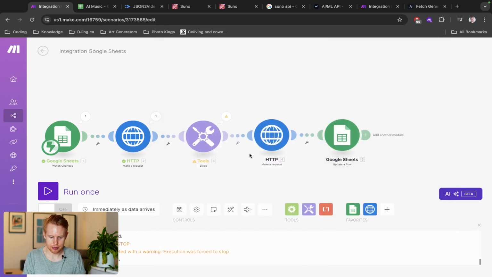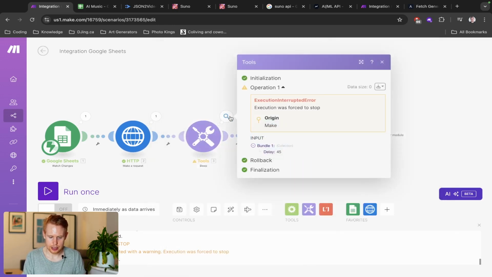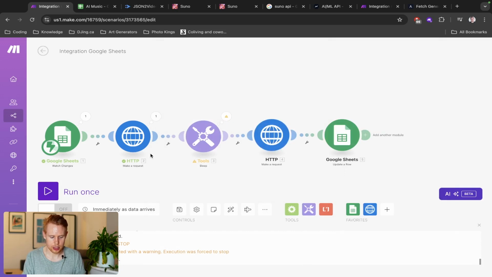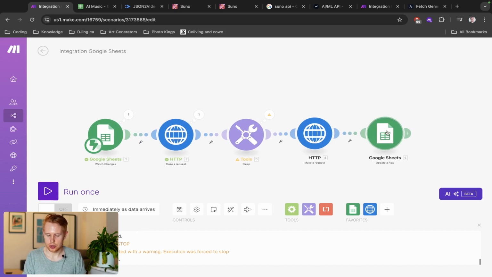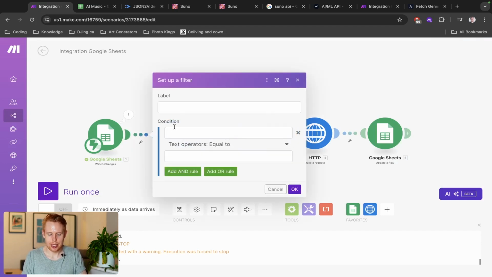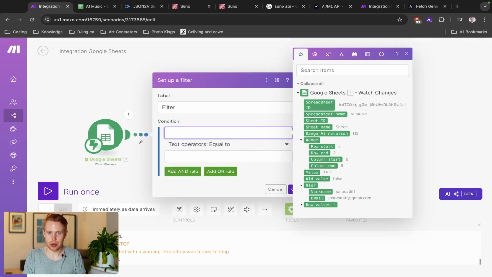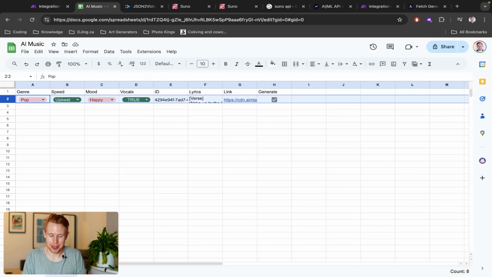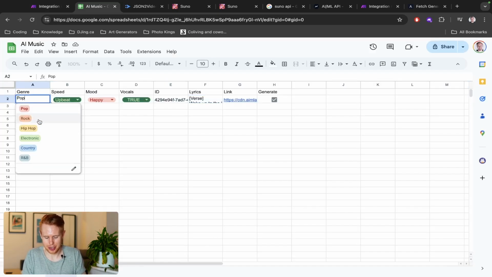this data here. Now we can see that I forced stop this. So what I want to do is run this again. There's just one more thing that I want to do before we actually get to this point. And that is we need to set up a filter here, because right now, anytime we do anything, this will run. So we're going to set up a filter so that this only runs if we actually want it to run, because we don't want it to run if we change this to like rock or whatever, right?